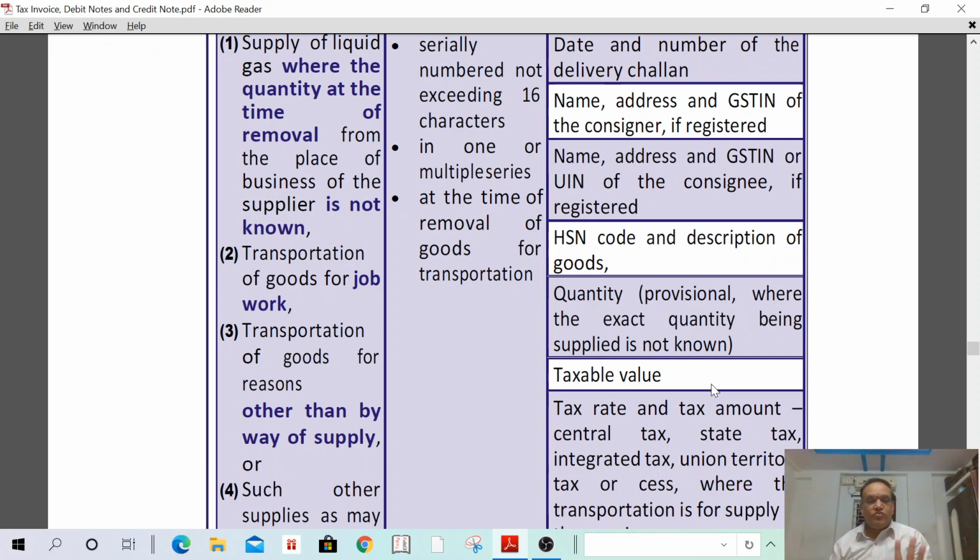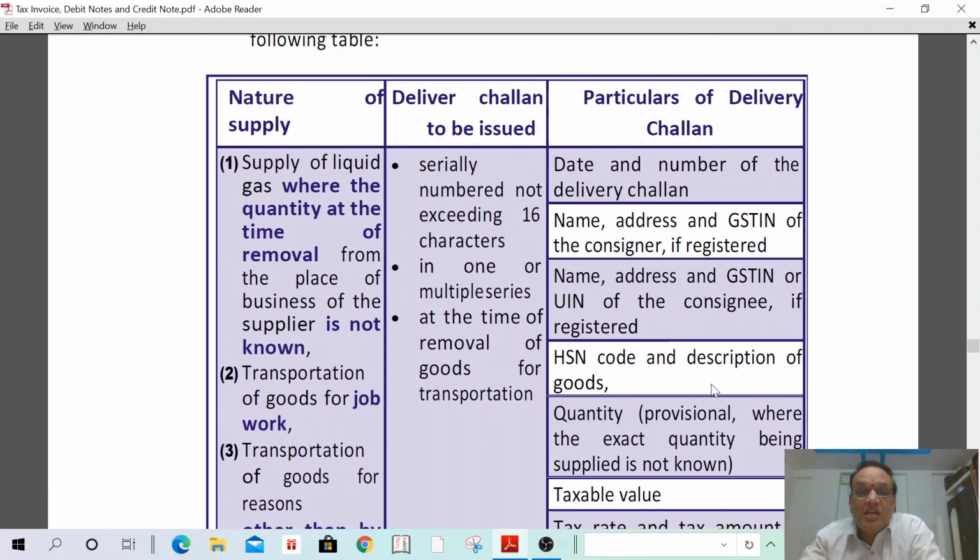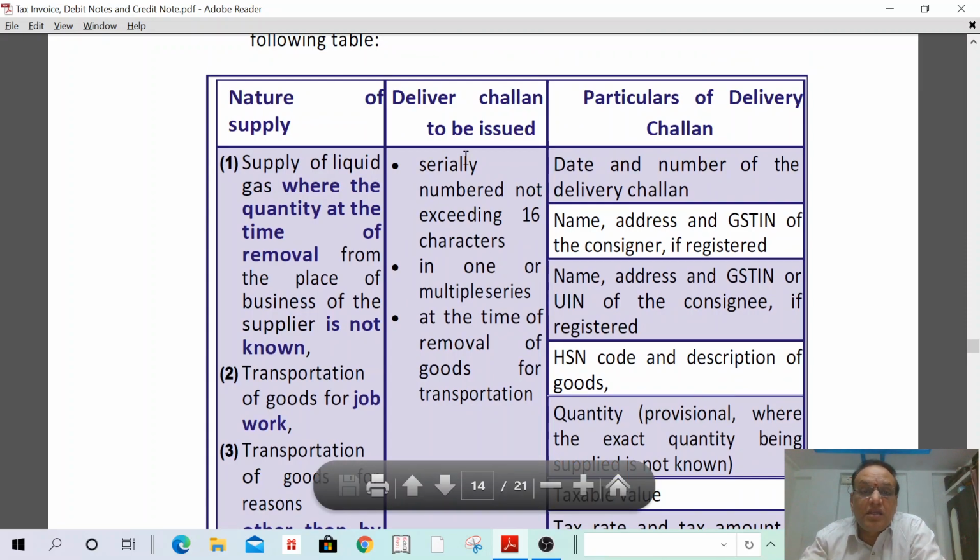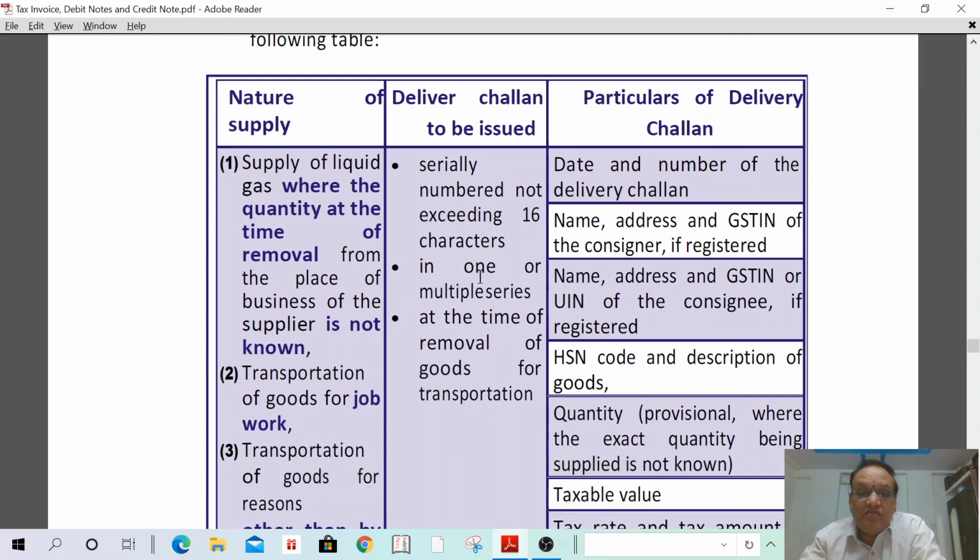That means in four cases we can issue a DC. First is supply of liquid gas where the quantity at the time of removal of goods is not known by the supplier. Second case, transportation of goods by the principal to the job worker for job work purposes. Third case, transportation of goods for reasons other than supply. And fourth case, such other supplies as may be notified by the government. Here, government means always the central government. Then what are the details we have to mention? A delivery challan to be issued with a serial number not exceeding 16 characters, in one or multiple lots, at the time of removal of goods for transportation.